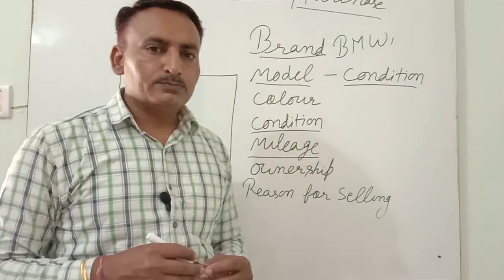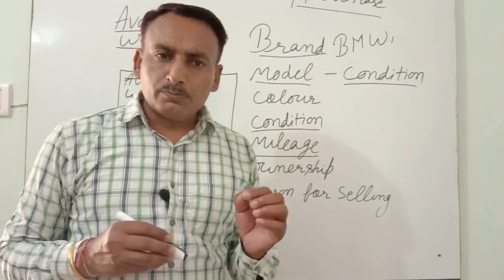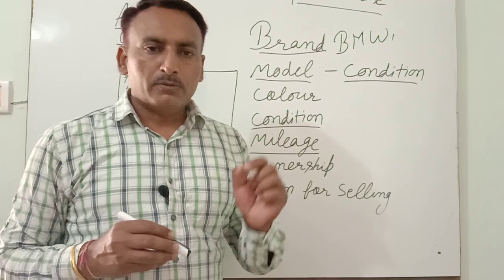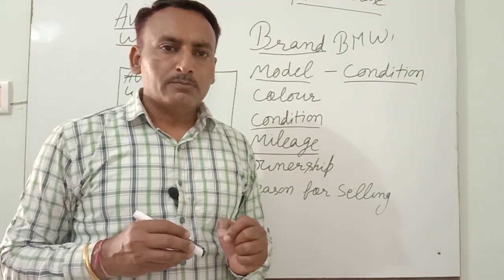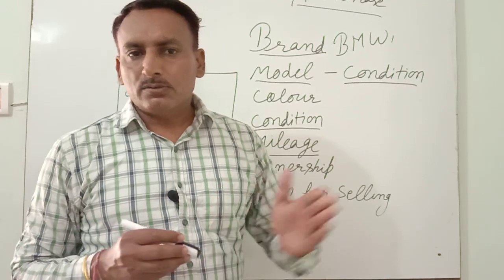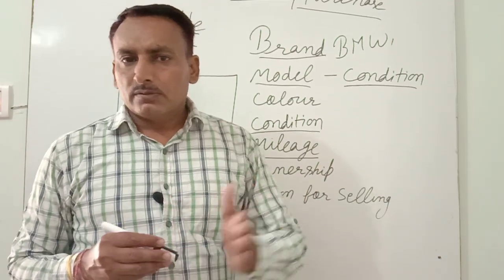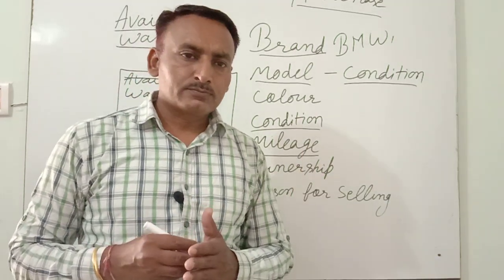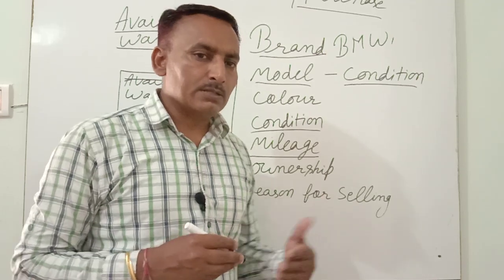And the ownership: it means it's one hand driven, meaning since manufacturing one person has been using it for all the years, or is it changed.